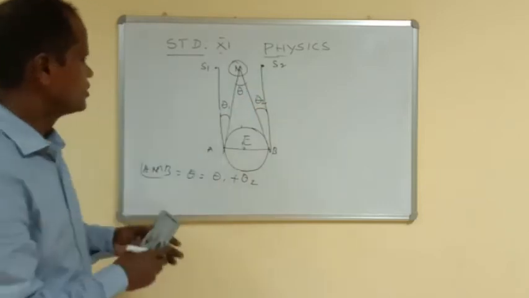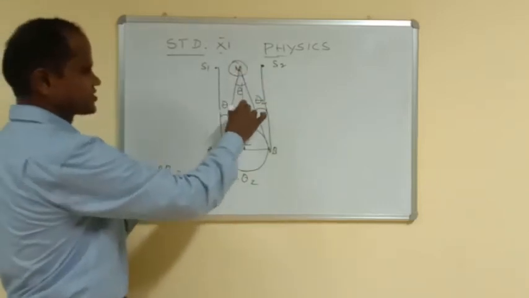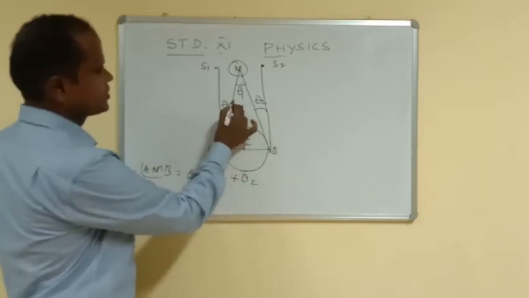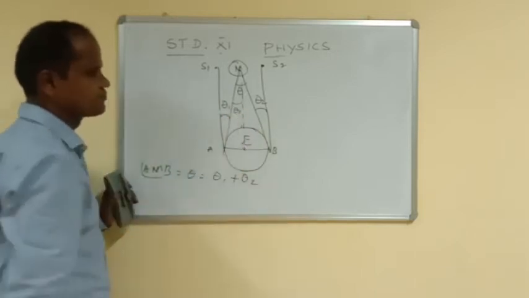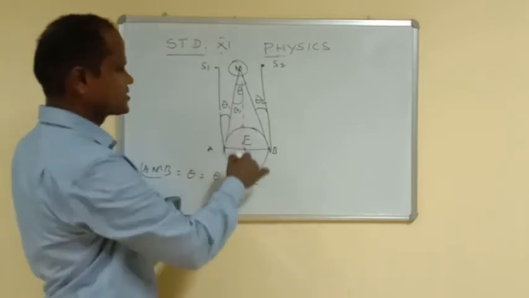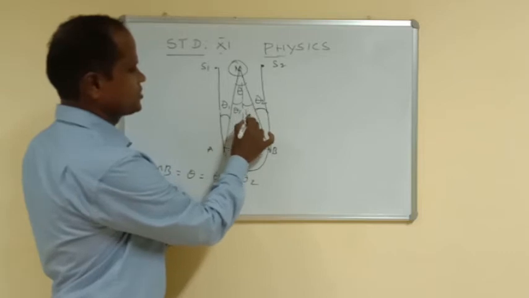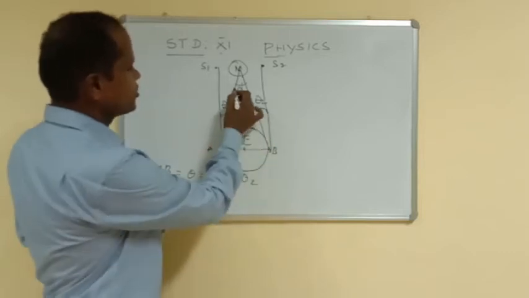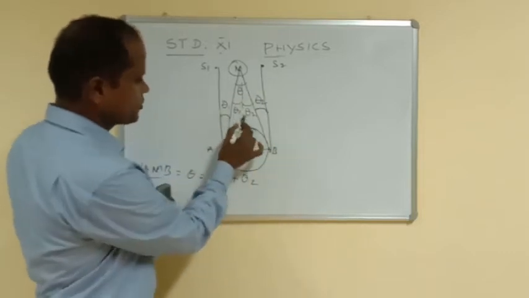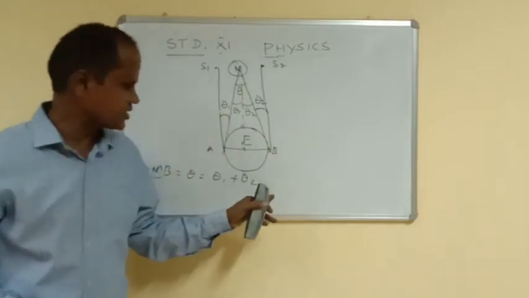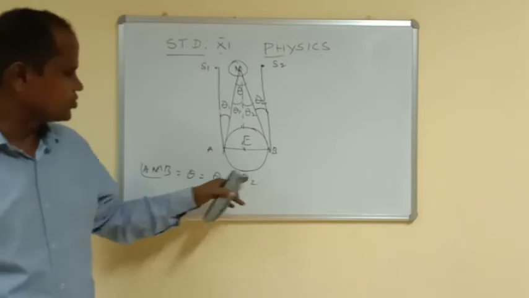Why? Take a point and put a line like this. These two lines are parallel. If this is theta 1, this will also be theta 1. Next, these two lines are parallel. If this is theta 2, this will also be theta 2. So the total angle theta is equal to theta 1 plus theta 2.